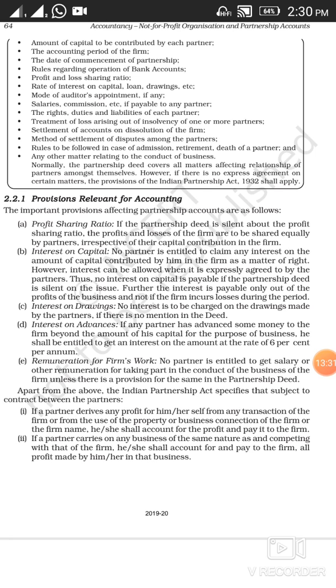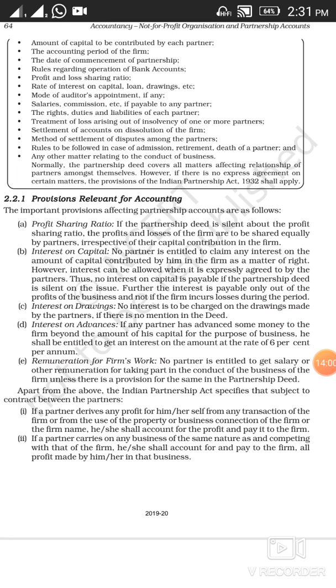Now there are some important provisions that will affect partnership accounts. If everything has been mentioned in your partnership deed, then it's okay. All the partners are going to work according to that deed. But what if nothing has been mentioned, or if some clauses are missing under your partnership deed? So here is the provision related to that.